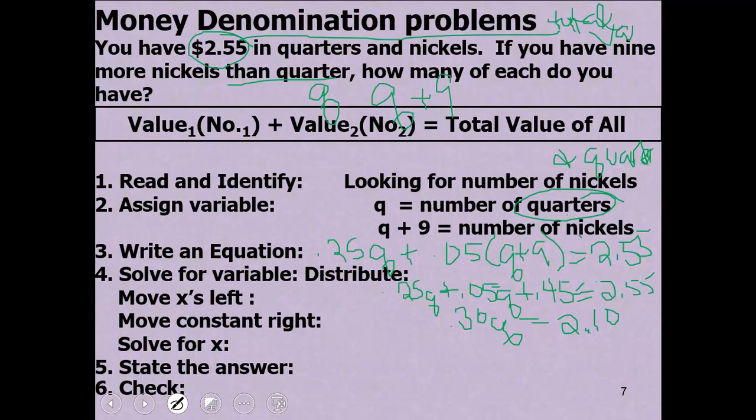Then I divide by 0.30, and q is equal to 7. That means q plus 9 is equal to 16, since 7 plus 9 is 16. So this is the number of quarters and this is the number of nickels. Then you can plug it in and check it. I have 7 quarters and 16 nickels.